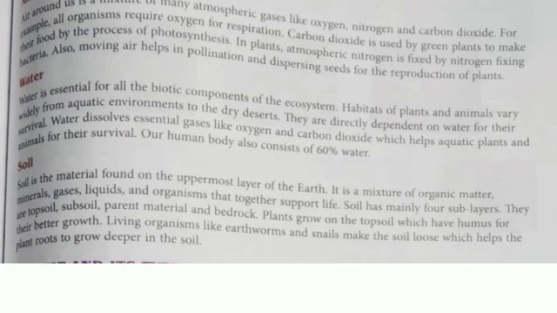Plants grow on the topsoil, which has humus. Humus means dead, decomposed plants and animals. The bacteria and viruses present in the soil, and dead body parts of animals, plants, dead leaves, all in a combined way are called humus. Living organisms like earthworms and snails make the soil loose, which helps the plant roots grow deeper into the soil. When soil is loose, then plants grow. If soil is very hard, plants don't grow in it.